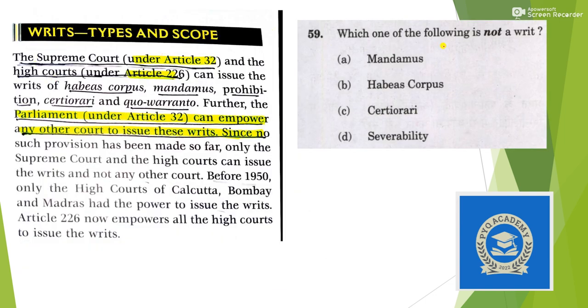Then which one of the following is not a writ? We know that there are five writs given in the Indian Constitution. Mandamus is a writ, habeas corpus is a writ, certiorari is a writ, severity is not a writ. So the answer here is option D.